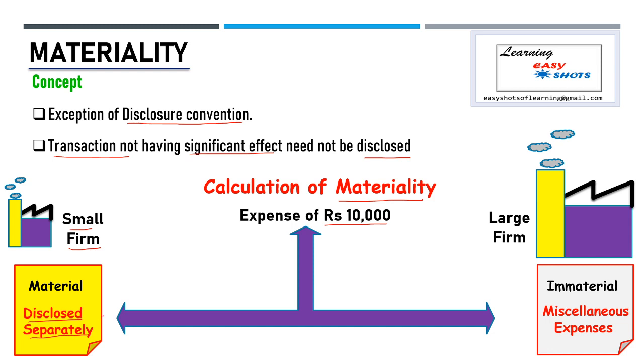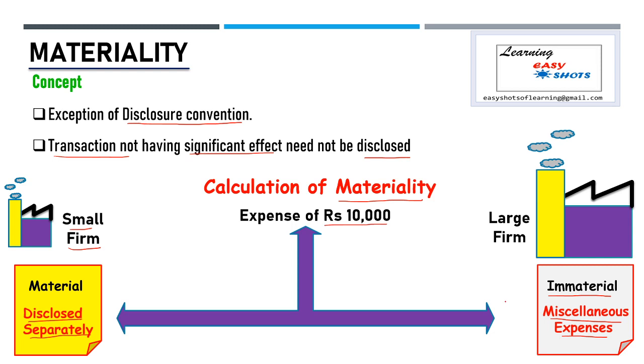But for large cap companies or large firms, it is immaterial and should be added in the miscellaneous expenses. So it depends on the size of the firm which expense or loss is material and which is immaterial.